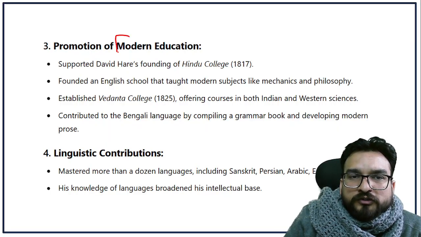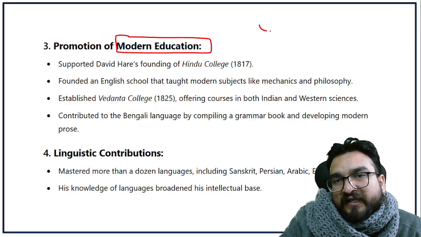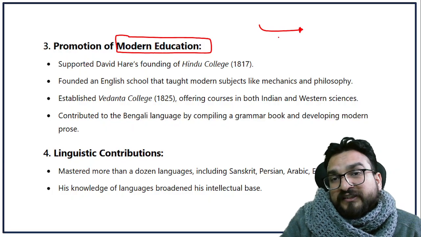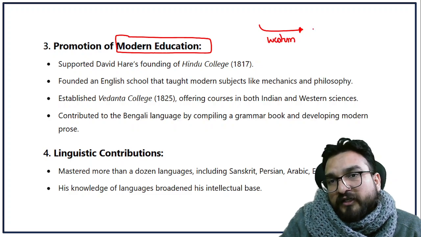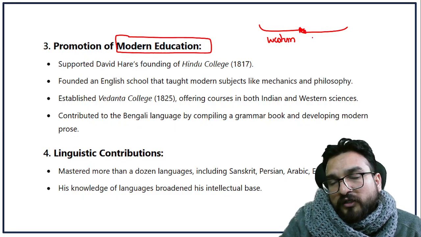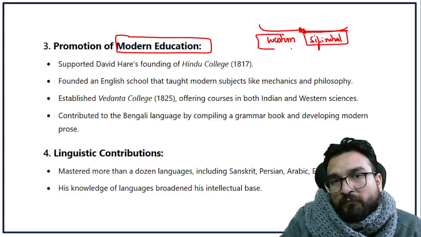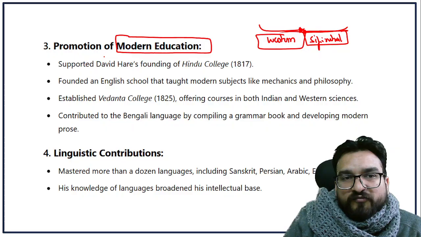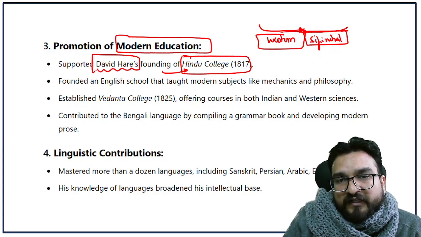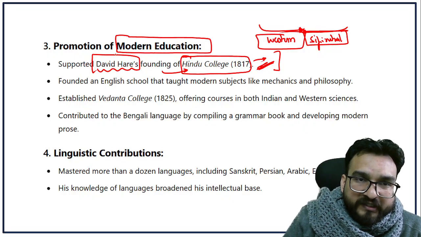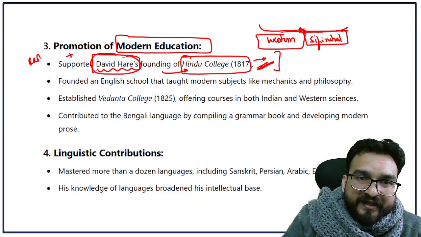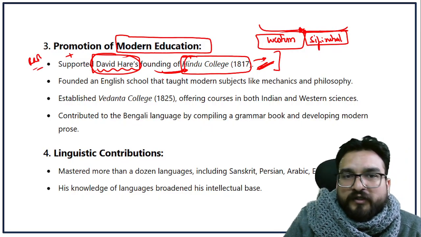Now his contribution towards modern education: he did not want to just ignore Western thinking or Western ideas. He wanted to integrate Western modernity into the spiritual awakening of Indians. This he wanted to combine. So, with his help, David Hare founded Hindu College in 1817 in Calcutta, guys. You remember this, very important for your prelims. So David Hare plus Raja Ram Mohan Roy and his associates formed Hindu College.